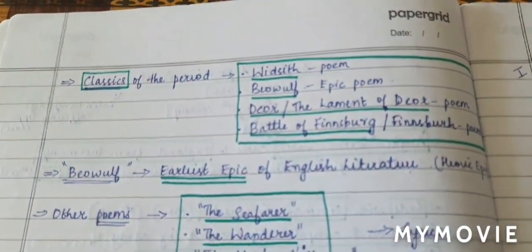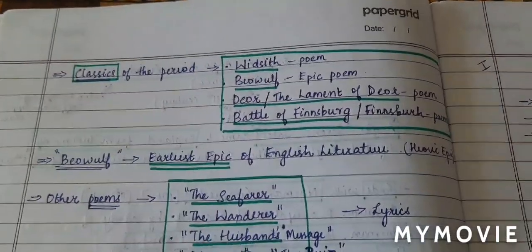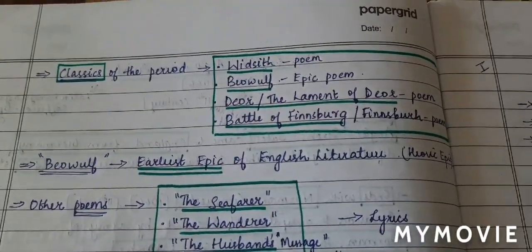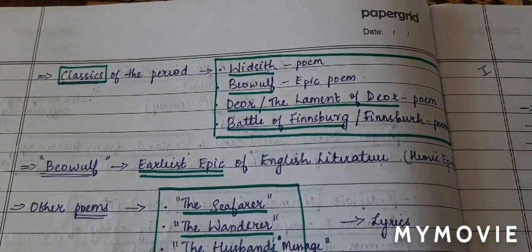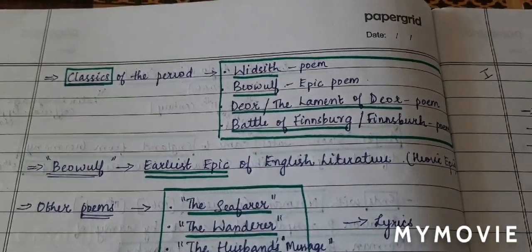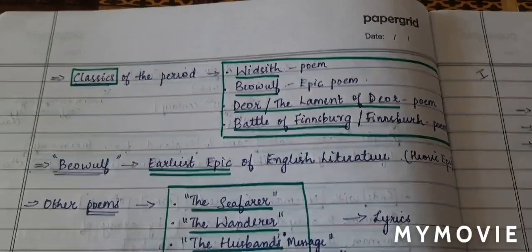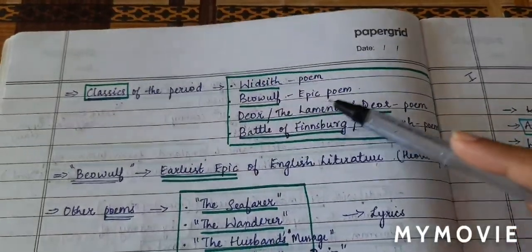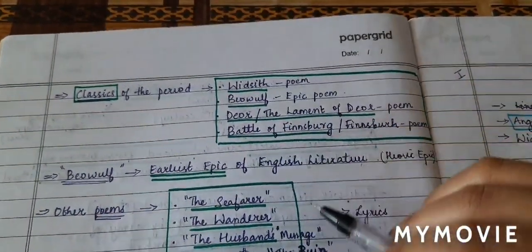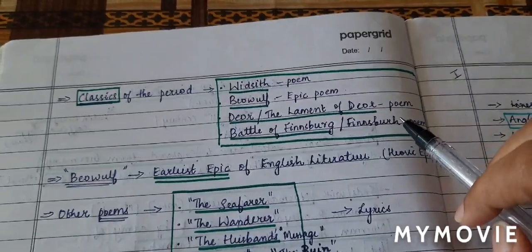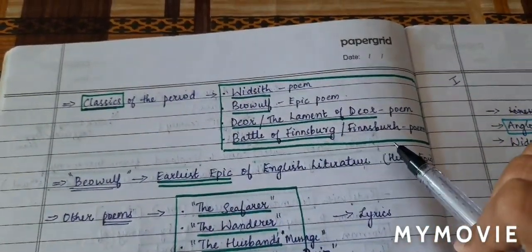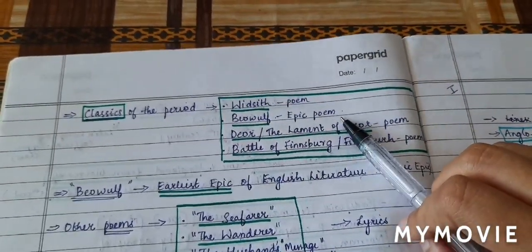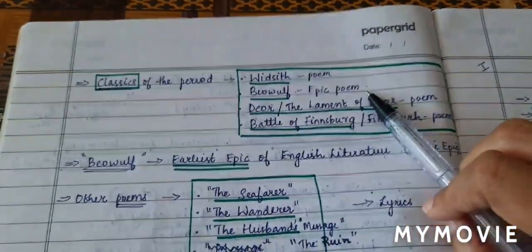The classics of the period. The classics of the Old English or Anglo-Saxon period are Widsith, Beowulf, Deor or the Lament of Deor, and Battle of Finnsburg. Okay? So Widsith is a poem. Beowulf is an epic poem which is very important. Deor or Lament of Deor is a poem. Battle of Finnsburg is a poem. So these are all poems.